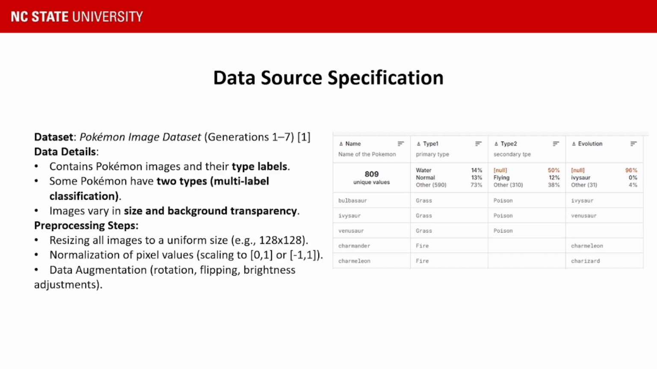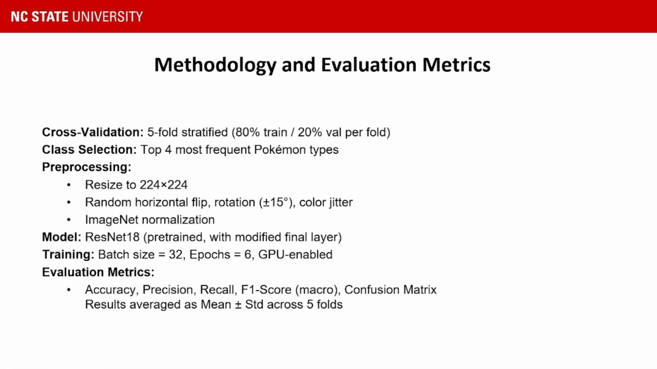So our pre-processing pipeline included resizing all the images into 128 by 128 pixels and normalizing the pixel values to 0 1 range, and later applying data augmentation techniques like rotation, horizontal flipping, and brightness adjustment to improve our model generalization.